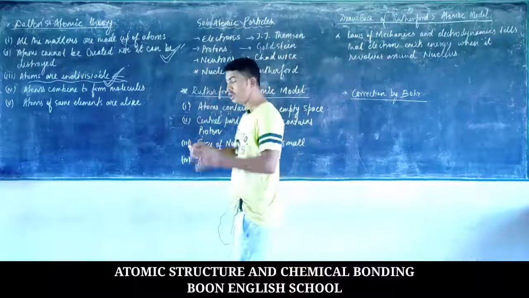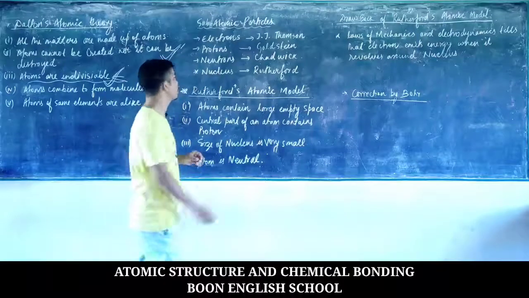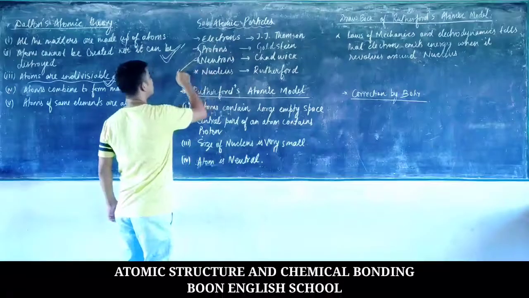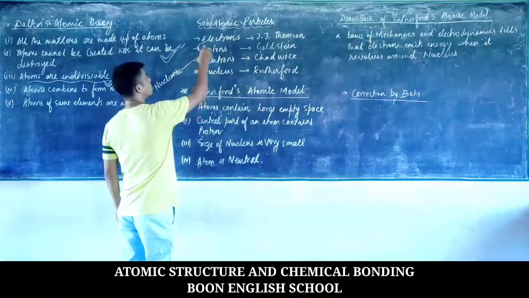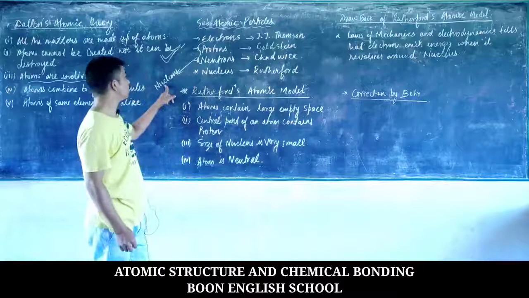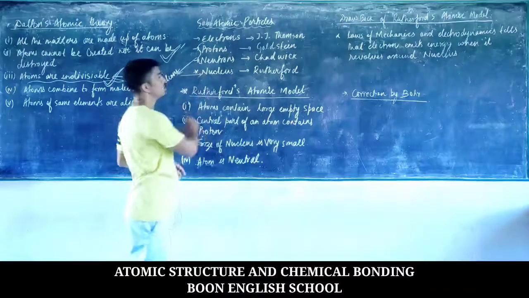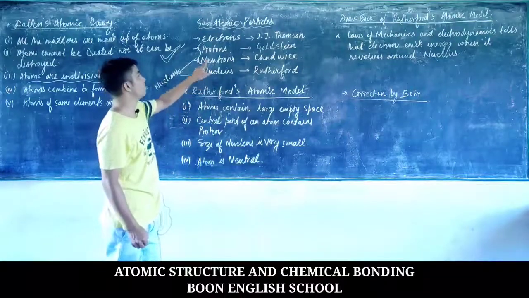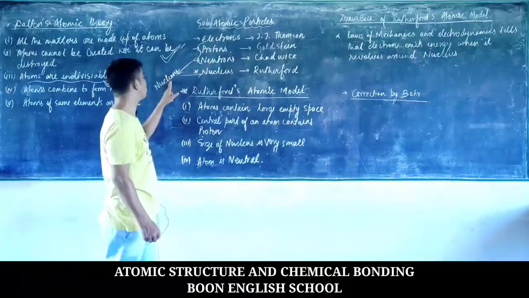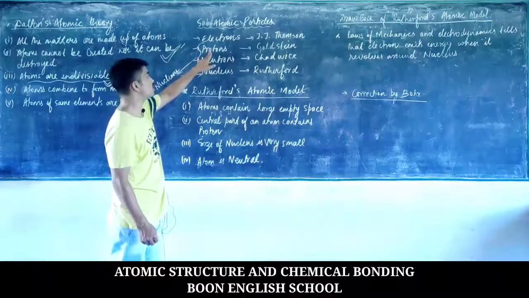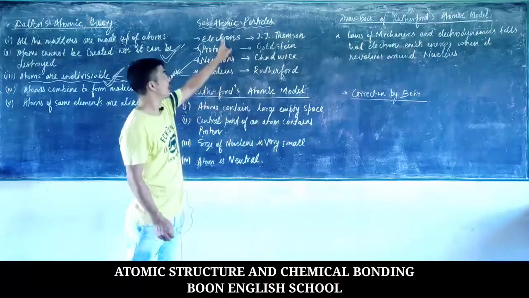And what is a nucleus? The nucleus is a space where the proton and the neutron reside. This proton and neutron together can also be called nucleons. So what are nucleons? The nucleons are the subatomic particles that reside inside the nucleus. Inside the nucleus we have a proton and a neutron. The nucleon that is positively charged is known as the proton, and the nucleon that is neutral is known as the neutron.